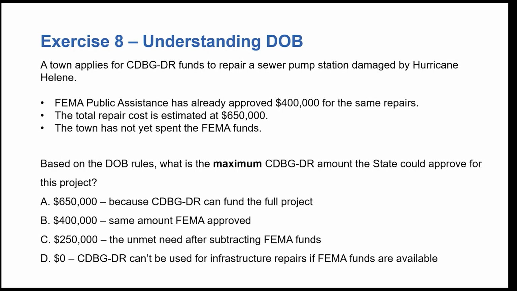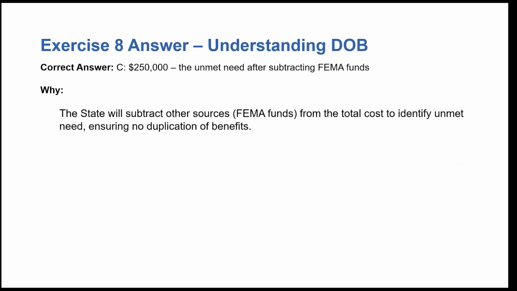Or D, zero, CDBG-DR can't be used for infrastructure repairs if FEMA funds are available. And I'm sure you all guessed the right answer, which is C, the unmet need, after you take into account all the project funding sources.